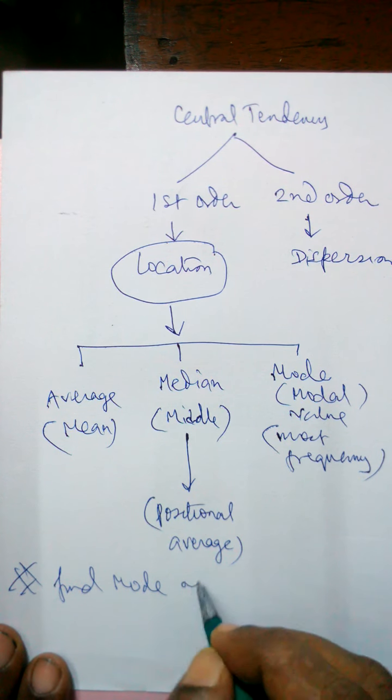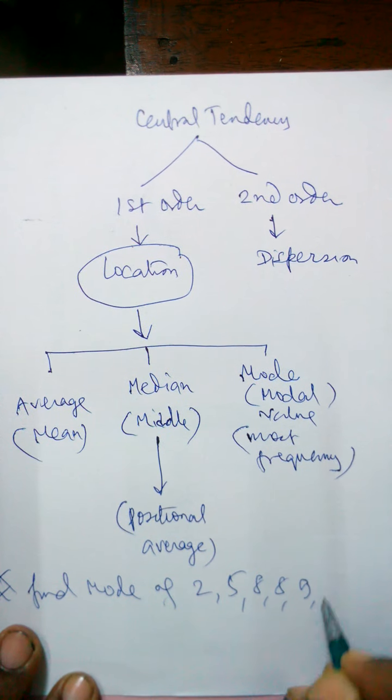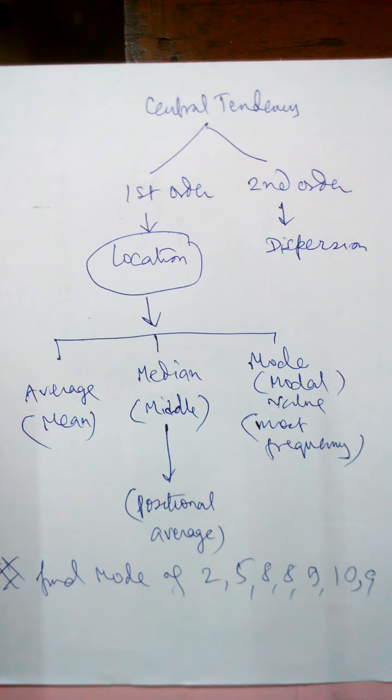Mode is like, of 2, 5, 8, 8, 9, 10. Obviously, which value has occurred the maximum number of times? You'll be telling 8. So your answer will be mode is 8. Yes, true. It's not very difficult. A very simple thing. But I tell you one thing, there is a problem. What problem? The problem is, if I include one more 9, then what will be the case? If another 9 is included, then we cannot say 8 is the mode.